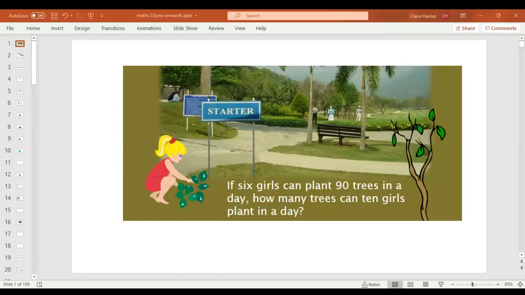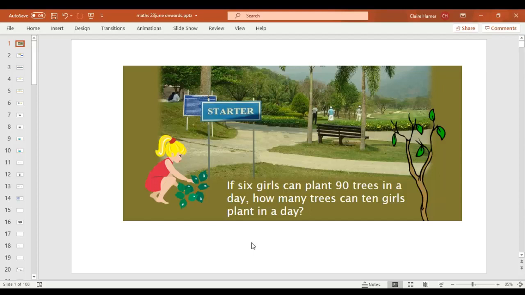On screen you can see today's starter task. I'm going to read it out. Once I finish reading, I'd like you to pause the video and have a go. If 6 girls can plant 90 trees in a day, how many trees can 10 girls plant in a day? And you need to assume that each girl has the same amount of planting power. Okay? Pause the video, see how you get on.